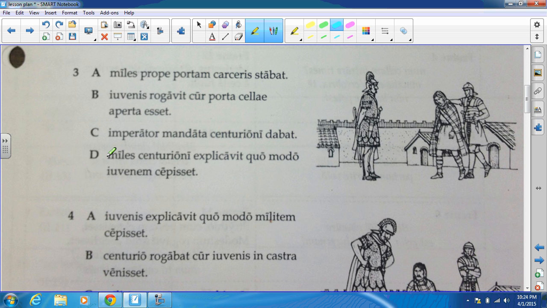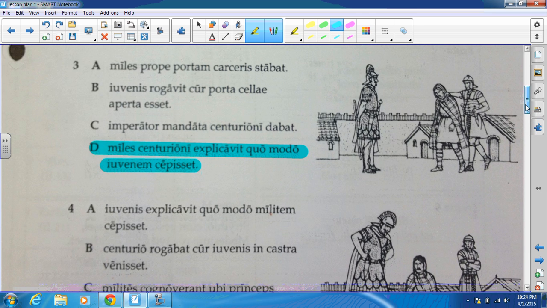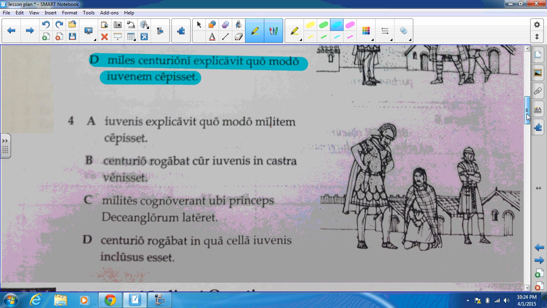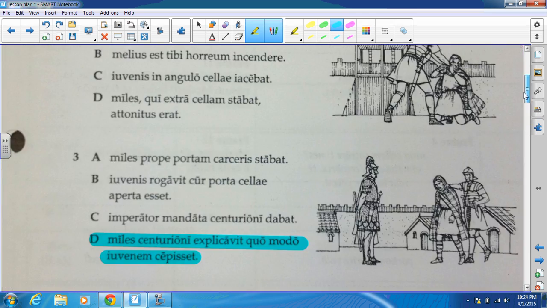Well, I'm pretty sure that this is the one we're going to go with. He's saying, hey, here's how I caught the guy. There's no opening of the cell here. There's no orders being given. And he's not standing in the doorway or the gate of anything. Finally, here we have 4. And by the way, 3 is kind of tricky.